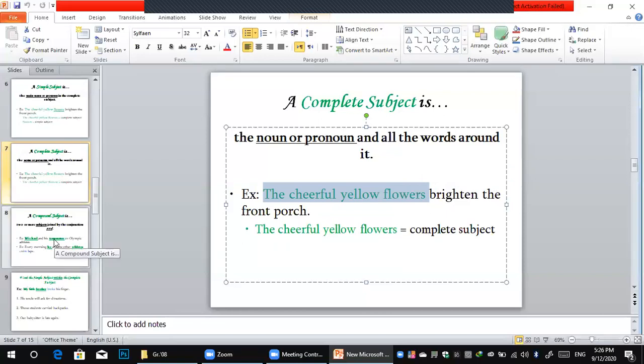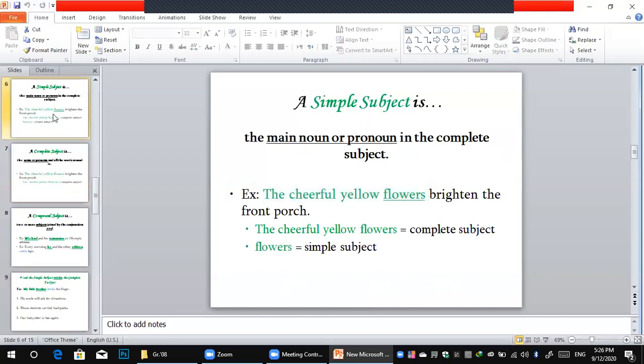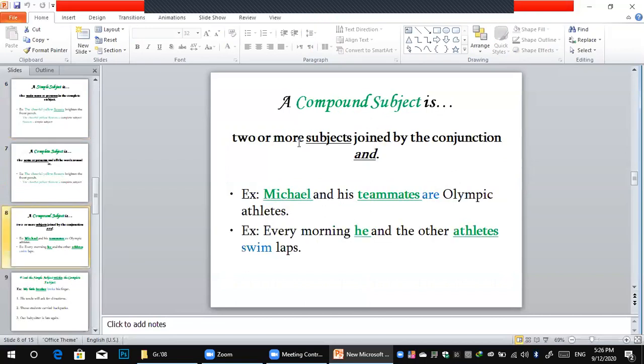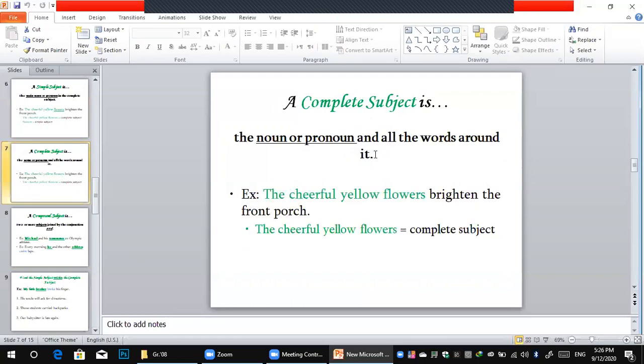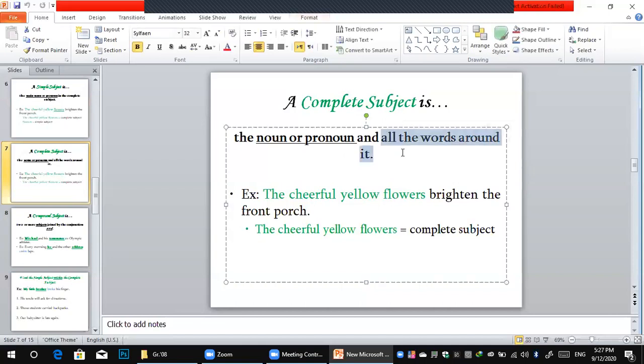So let's remember about the simple subject. It's one word, the main noun or pronoun. And the complete subject is a noun or pronoun and all the words around it. So it's called the complete subject.